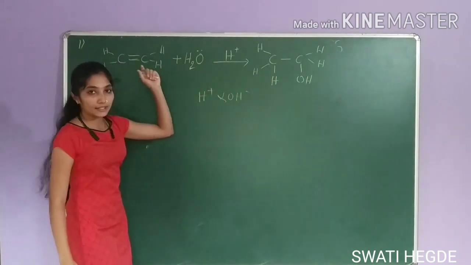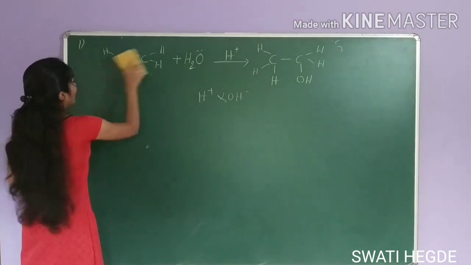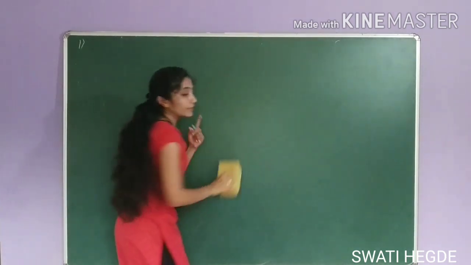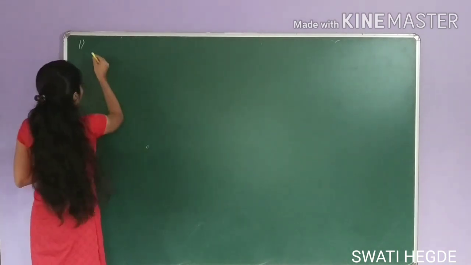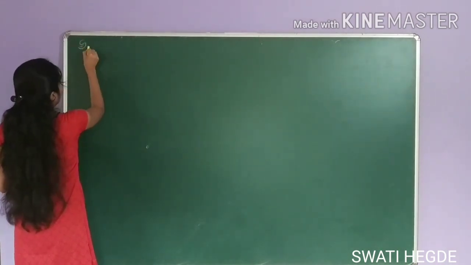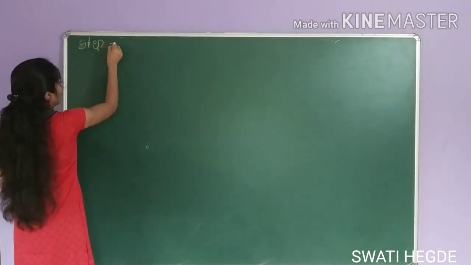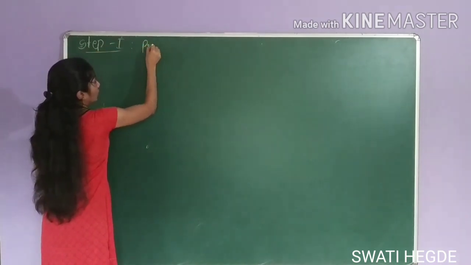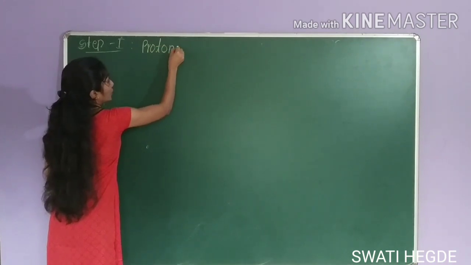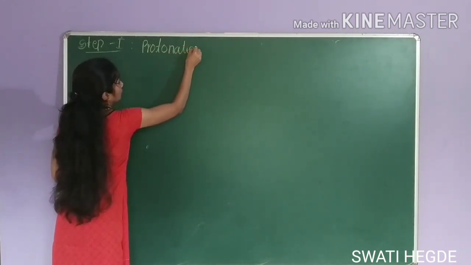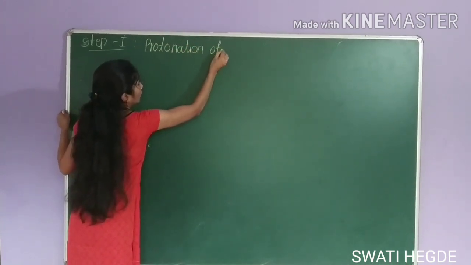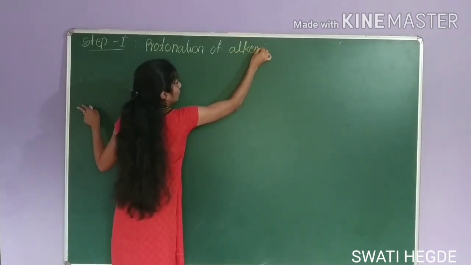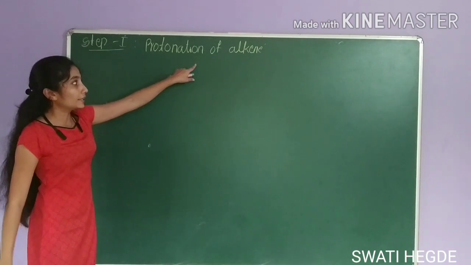This is hydrolysis. Now, let us learn the mechanism of this. The mechanism of this involves 3 steps. First step is step 1. Step 1 is protonation of alkene.